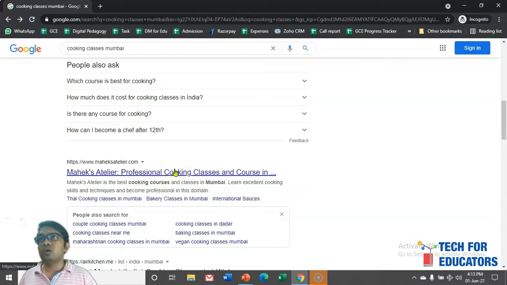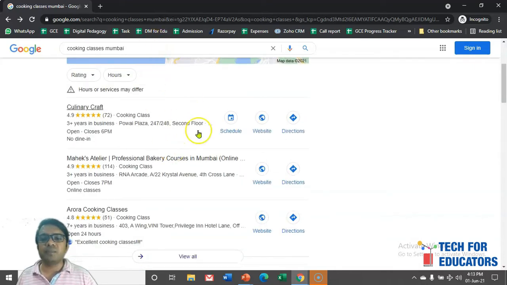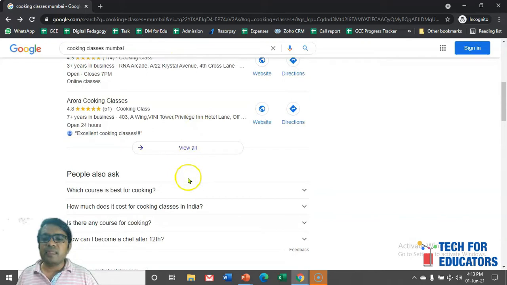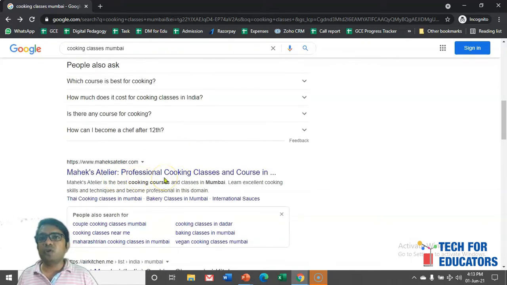Google does not want even you to talk to your friends. Talking to your friends means Google wants you to search on Google only, right? That is why it will provide you the most relevant information. Fastest means if I open this website and it takes 2 minutes, then again it is disturbing the user experience. So again, Google will try to ensure it shows only those websites which load very fast.